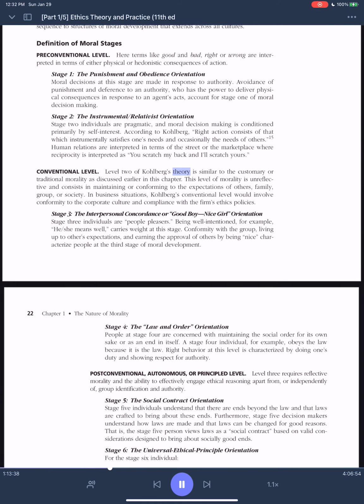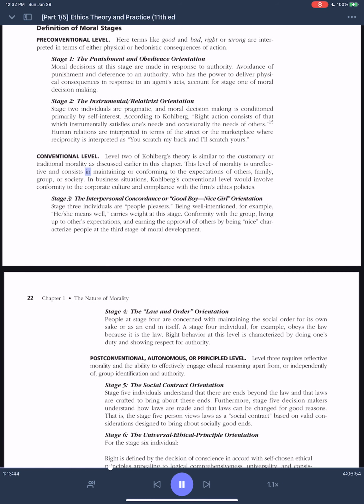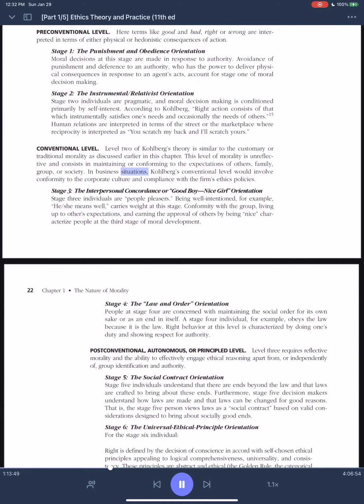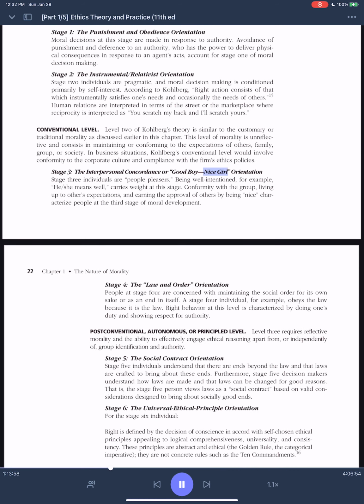Conventional level. Level 2 of Kohlberg's theory is similar to the customary or traditional morality as discussed earlier in this chapter. This level of morality is unreflective and consists in maintaining or conforming to the expectations of others, family, group, or society. In business situations, Kohlberg's conventional level would involve conformity to the corporate culture and compliance with the firm's ethics policies. Stage 3. The interpersonal concordance, or good boy, orientation.